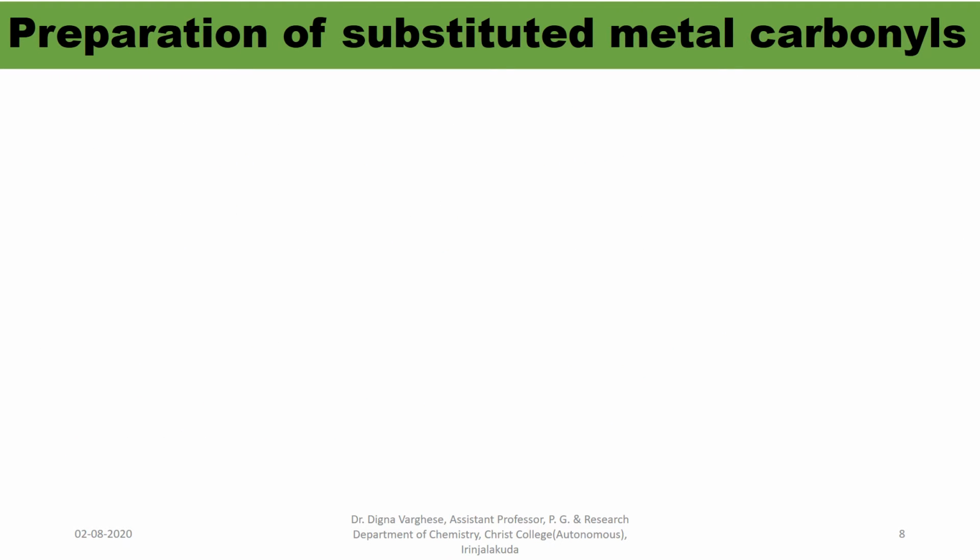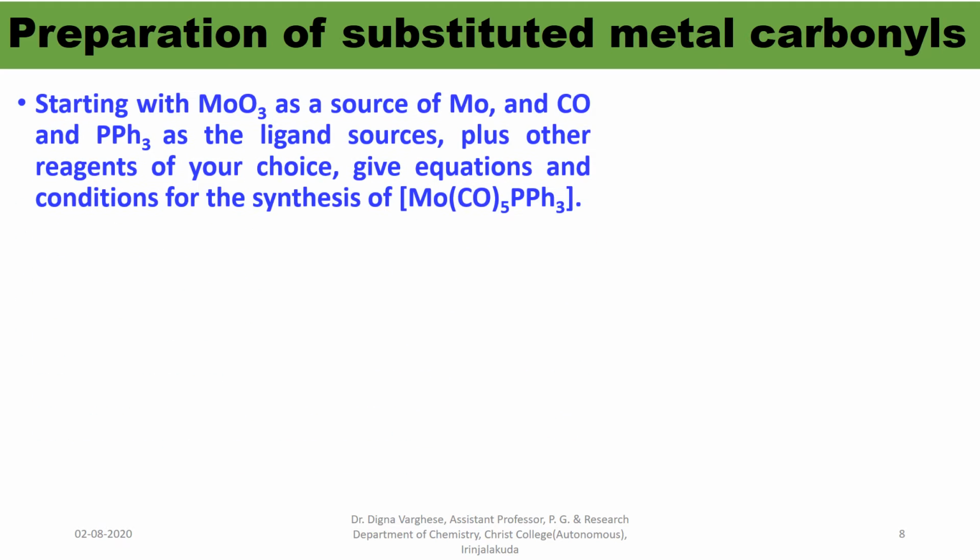Preparation of substituted metal carbonyls. Starting with molybdenum trioxide as a source of molybdenum, and carbon monoxide and triphenylphosphine as the ligand sources, plus other reagents of your choice, give equations and conditions for the synthesis of the pentacarbonyl molybdenum triphenylphosphine complex.